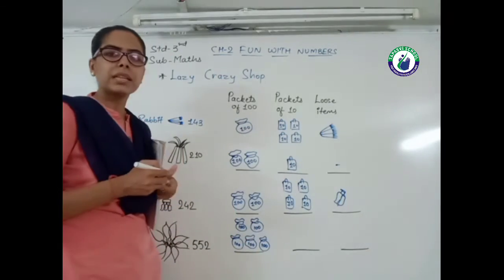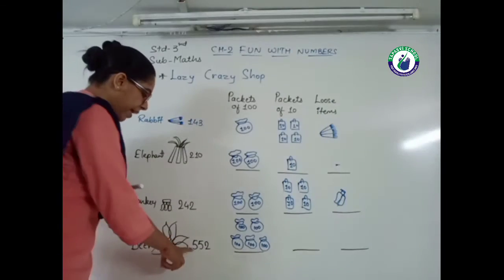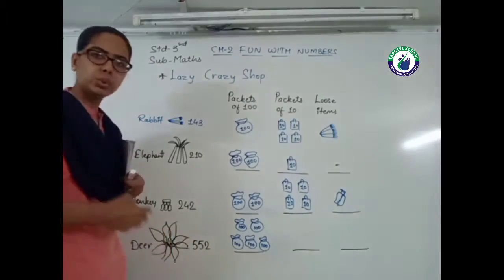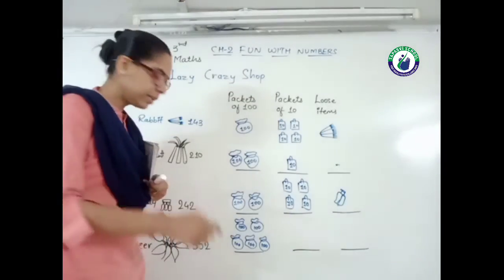This is 500, then 52. 5 is in the tens place.